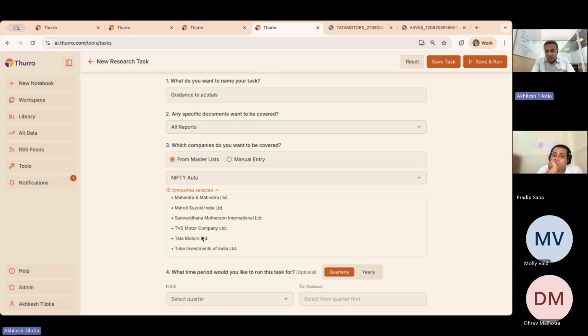Now, if you did not want to do this on a master list, we also allow you to just come in and write the names of 1 or 2 or 3 companies. You could have just done a manual entry here, written those names, and run the same guidance.